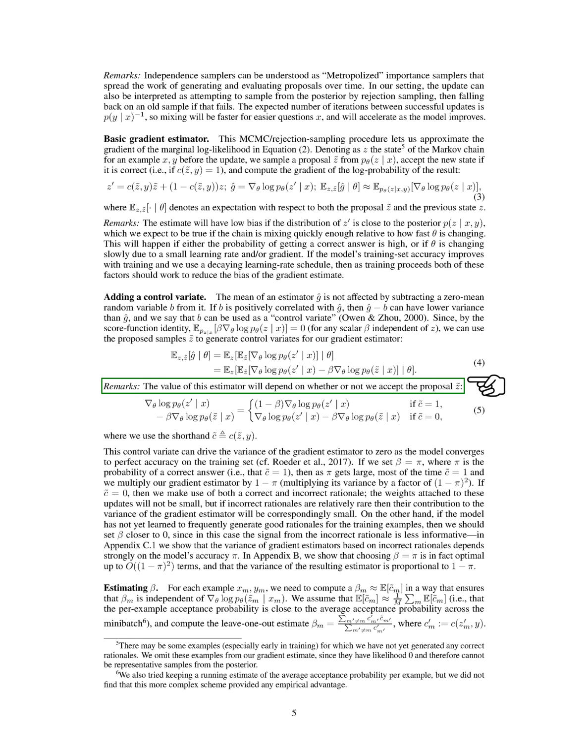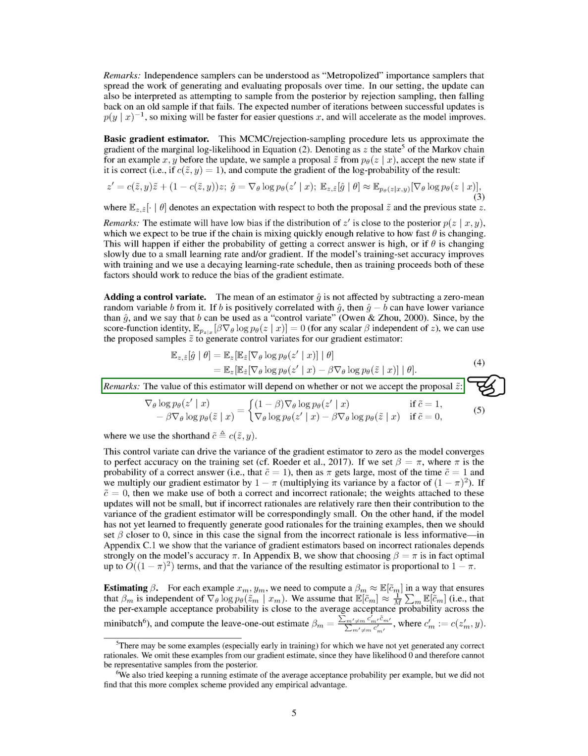According to the score function identity, the expected value of beta times the gradient of theta log p_theta(z given x) equals 0. Here, beta is any scalar that doesn't depend on z. We can use the proposed samples, z tilde, to generate control variates for our gradient estimator. The value of this estimator depends on whether we accept the proposal, z tilde. We use c tilde as a shorthand for c(z tilde, y).